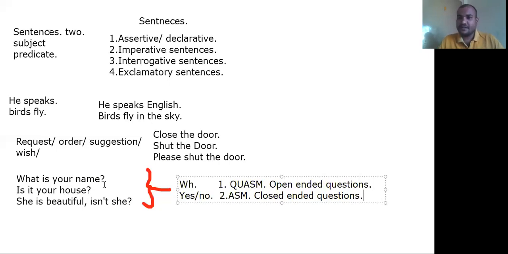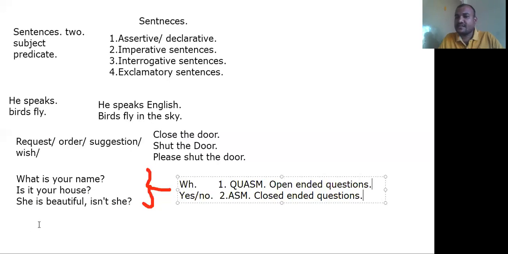Open-ended question means that if someone asks a question, every person is given a chance to give their own answer. If there is a question, there is a choice of answering.